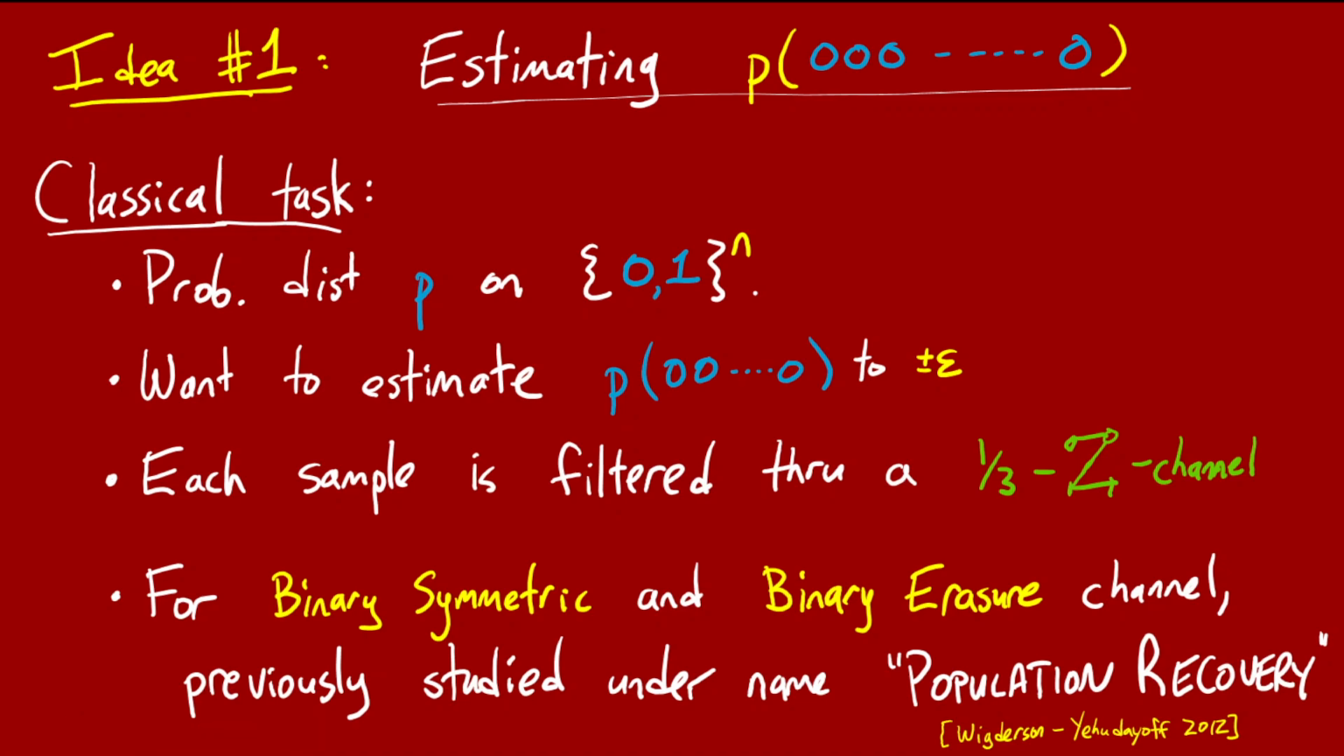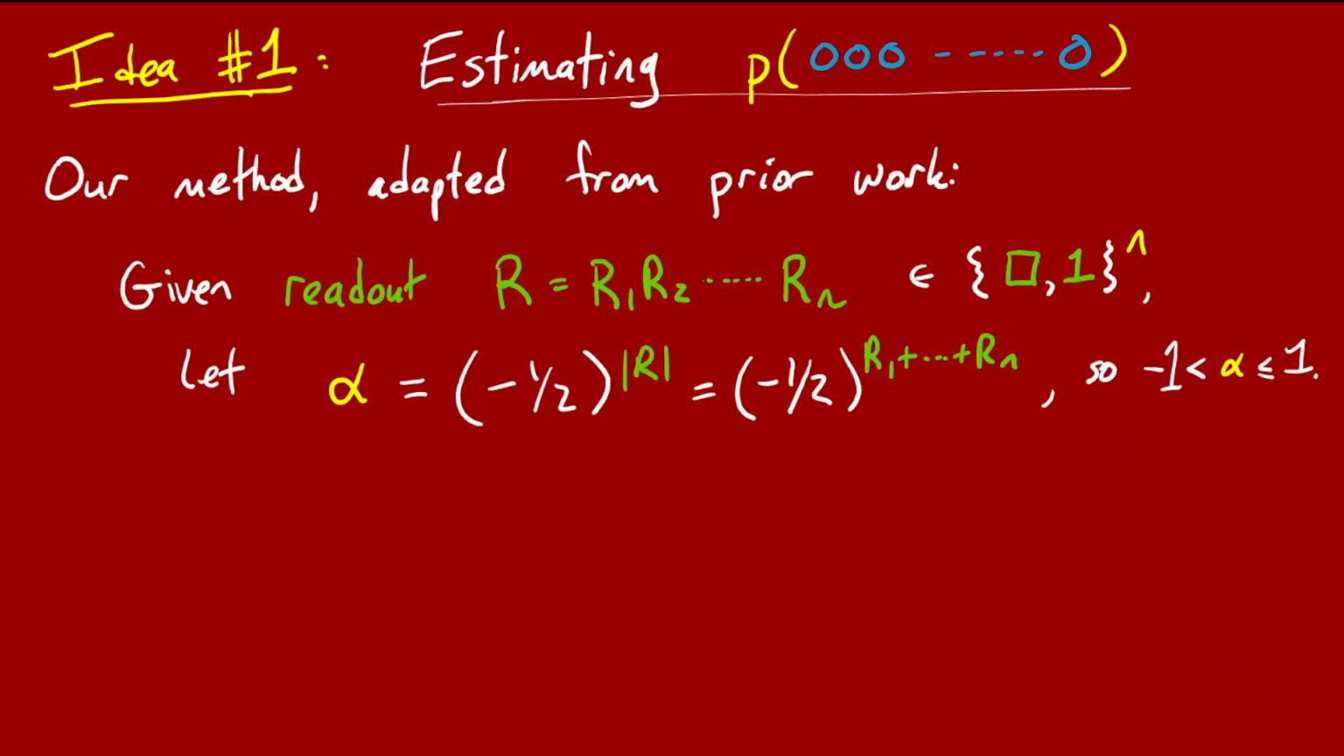And actually, once you have that, as I'll say, estimating p entirely is also not too hard using ideas from population recovery. Okay, so here's the method that our algorithm uses. It's essentially adapted from prior work on how to estimate probability of the all zeros string when your samples are mediated by this 1/3 probability crossover zeta channel.